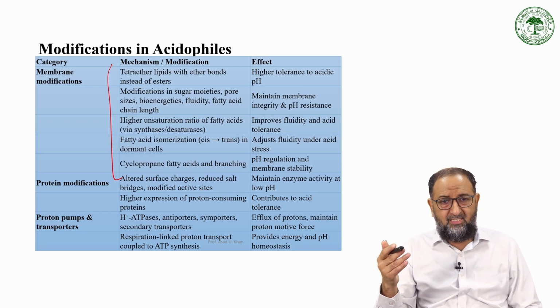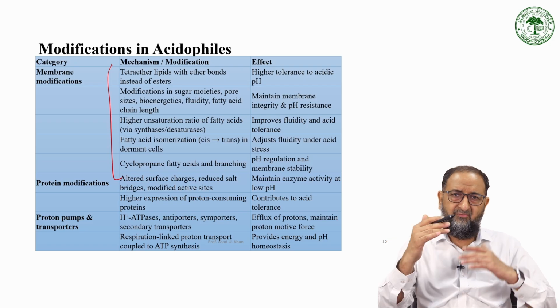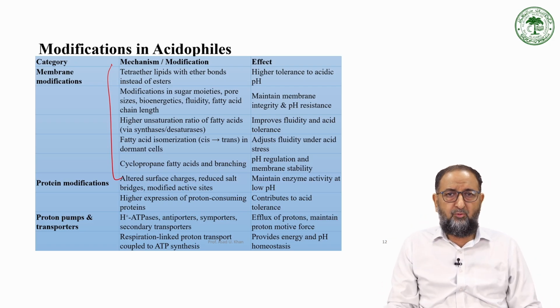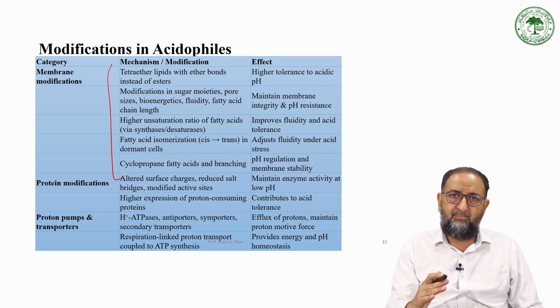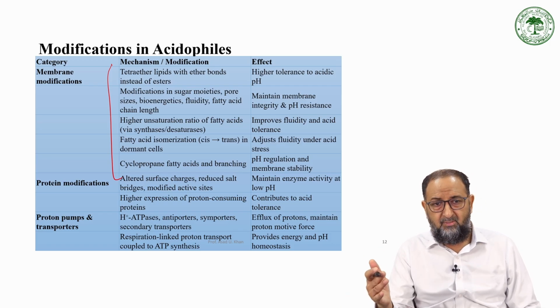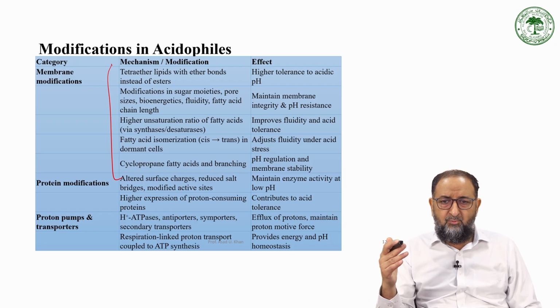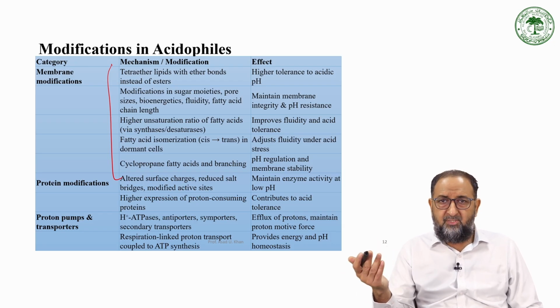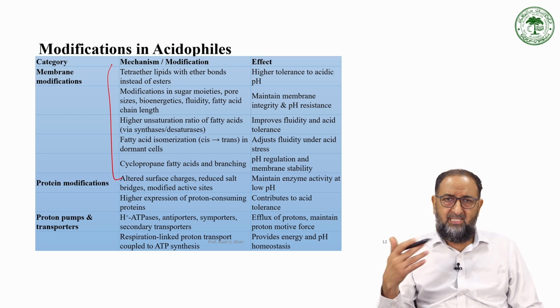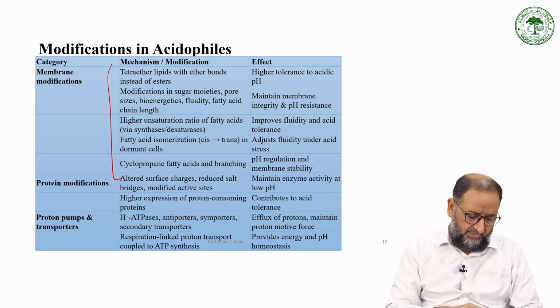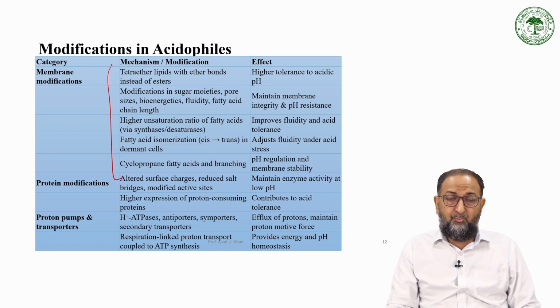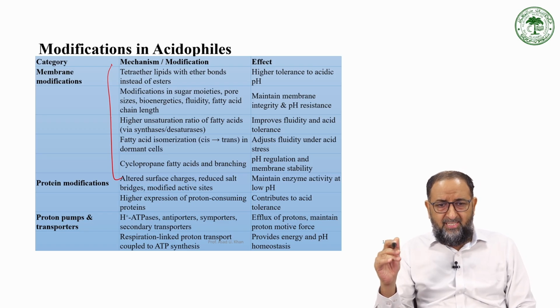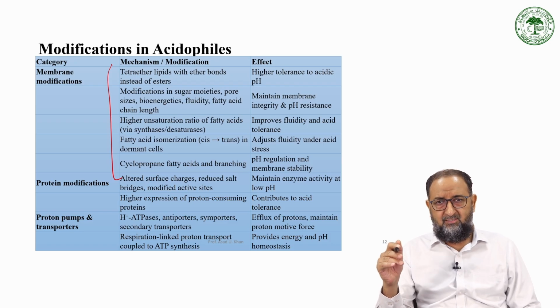Protein modification, again, like altered surface charges, so that they cannot be affected by the low pH or high pH. Reduced salt concentration or salt bridges. It modifies the active sites for the binding of various substrates, if it is an enzyme or even a protein. So it contributes to acid tolerance. Protein pumps, like an efflux pump, right? Then you have transporter proteins. Now respiration-linked protein transport coupled to ATP synthesis provides the energy and pH homeostasis.